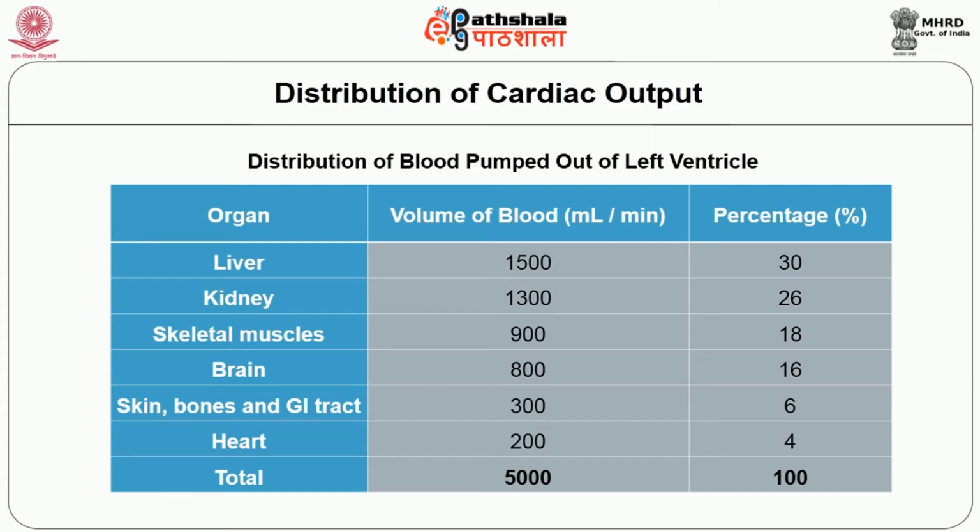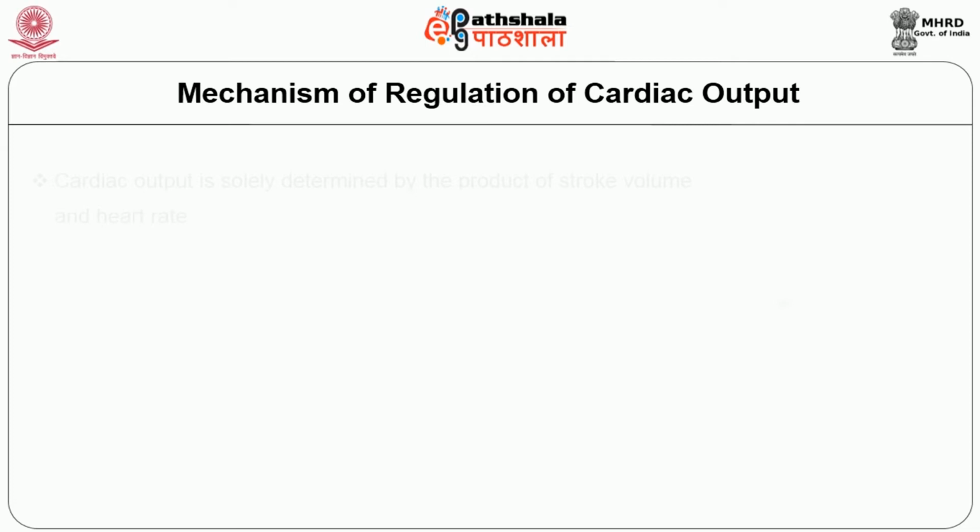Skin, bones and gastrointestinal tract receive 300 ml per minute, that is 6% of the cardiac output. And as mentioned already, the heart receives the least cardiac output, namely 200 ml, that is only 4%. Now we will see the mechanism of regulation of cardiac output.